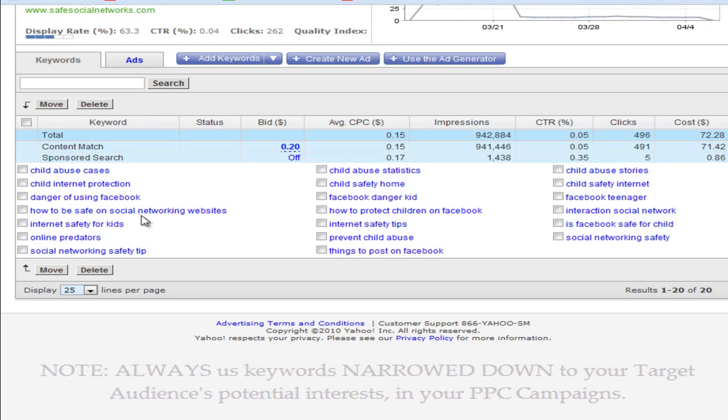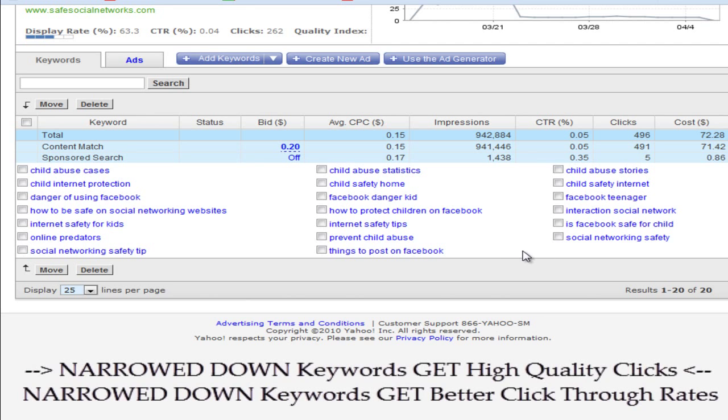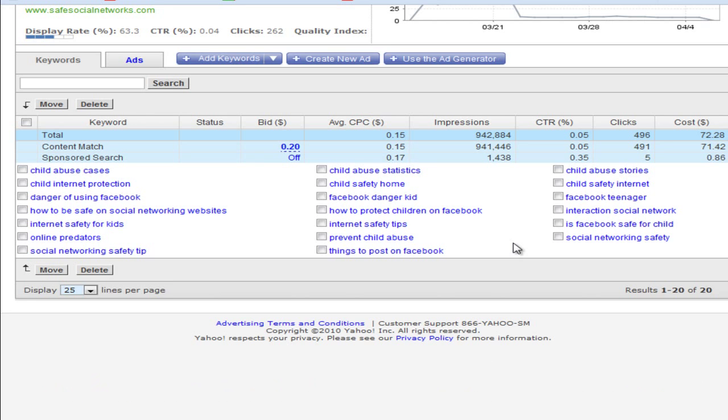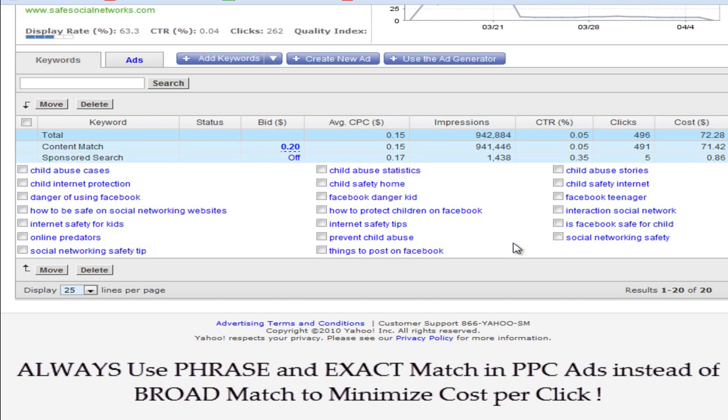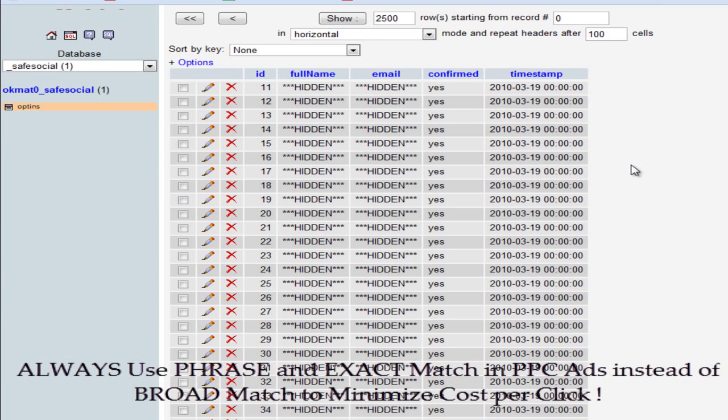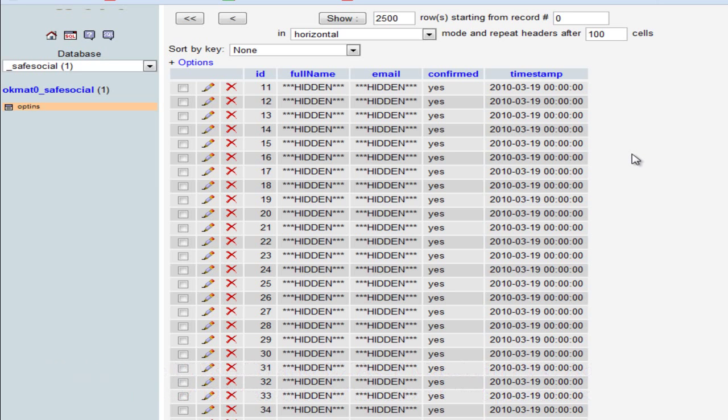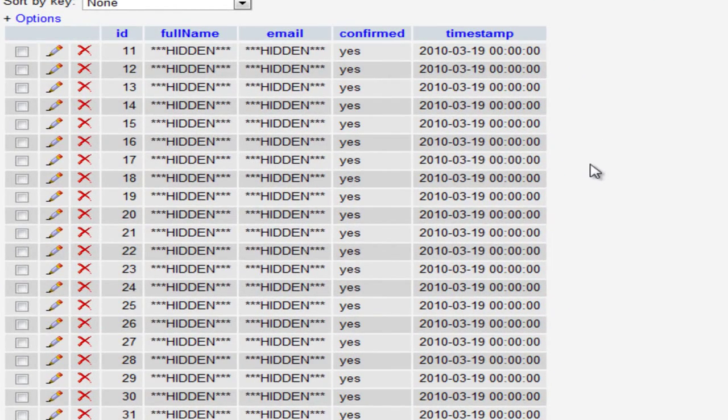People searching for topics with such long-tailed keywords are genuinely interested in the subject and will later go on to enroll for whatever you have to offer, be that advice or a product, and are genuinely interested in availing your services or purchasing your products. The results are quite evident. The list has grown from 890 at the time I made that last video to about 2,400 odd people.